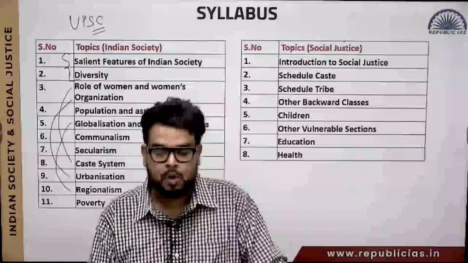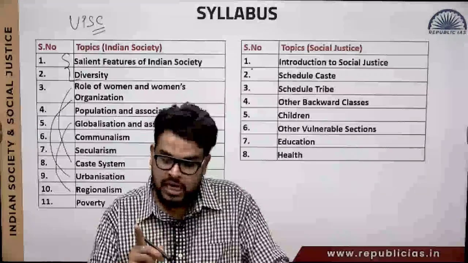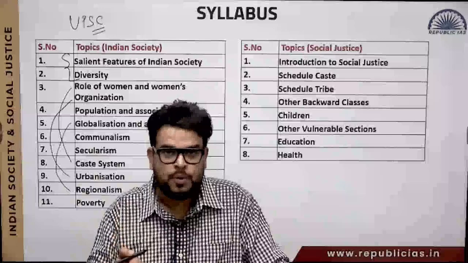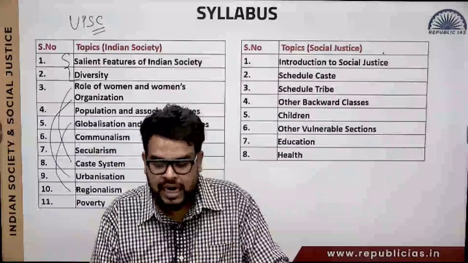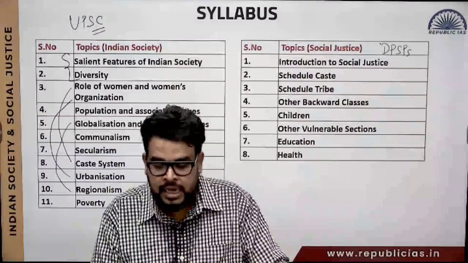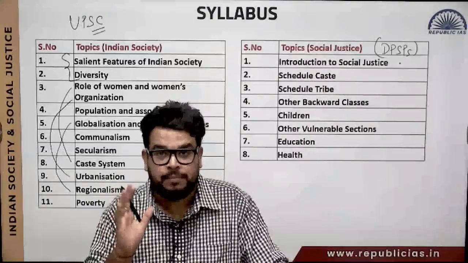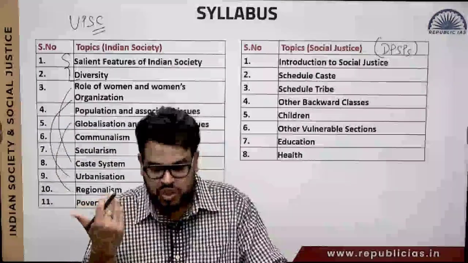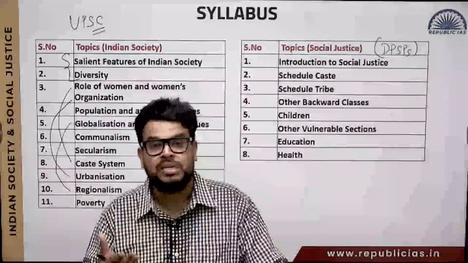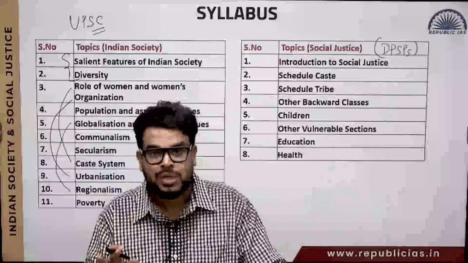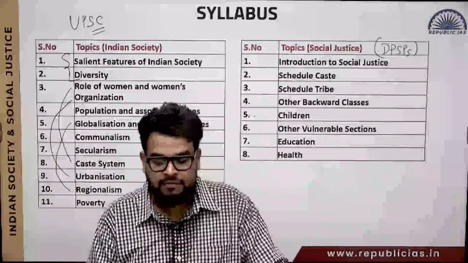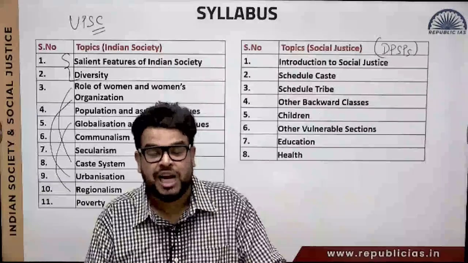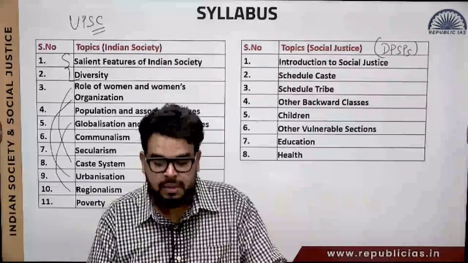Similarly, when we talk about social justice, here we will talk about the basics of social justice, because I hope you have covered polity, and you know that in our Directive Principles of State Policy, the first thing is a philosophy of welfare. Then we will see scheduled castes. What is scheduled caste? What is scheduled tribe? What is OBC? Why was OBC reservation given? What is EWS? We will go through it. Then we will prepare something related to children. We will talk about child labor and child exploitation. All these things will be covered here.